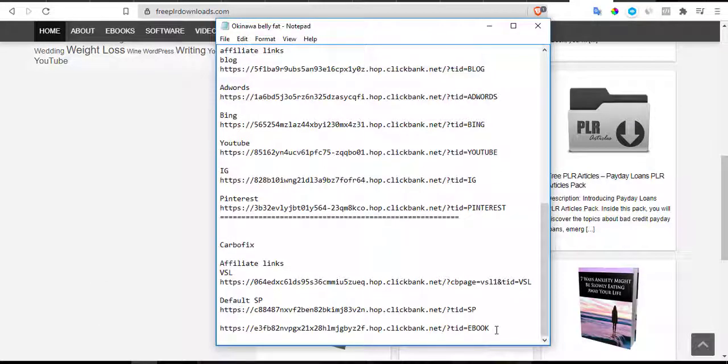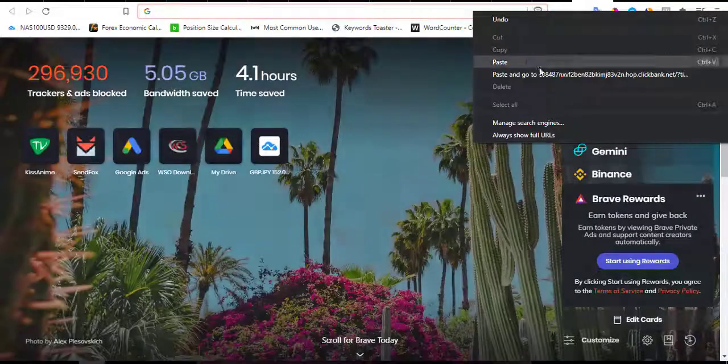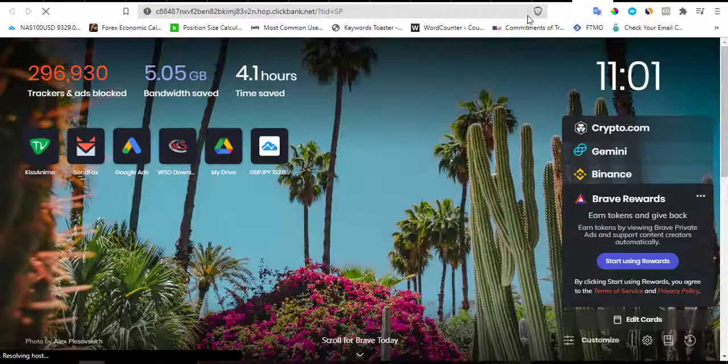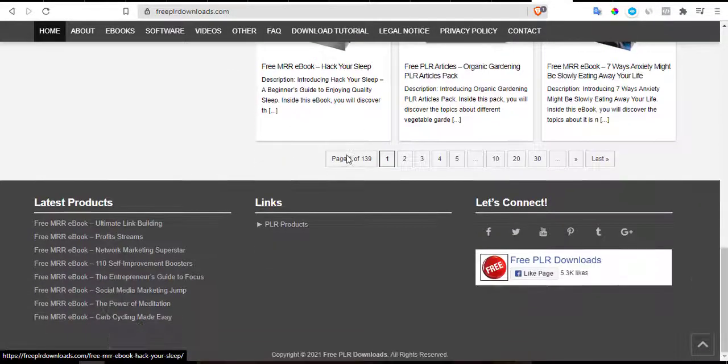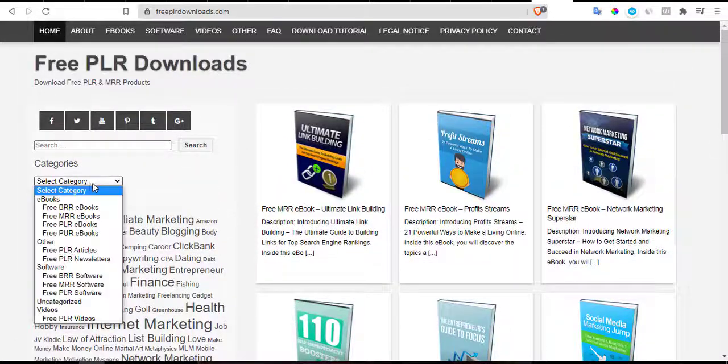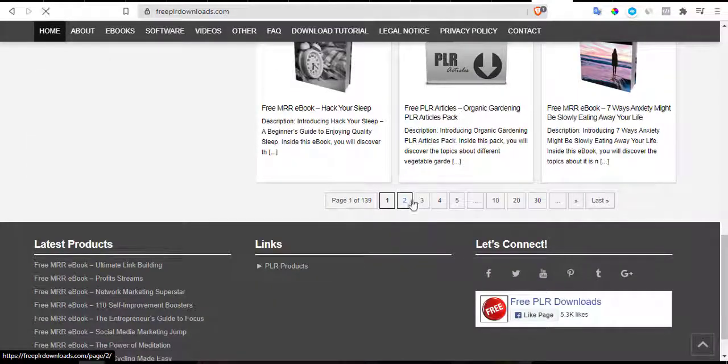Now this is the Carbofix affiliate. Let me see. This is the default LP, default sales page. So let me see what Carbofix is about. You can use a site like Carbofix that talks about metabolism and carbs, like this one, carb cycling. Alright, now you can look for other ones. You can just search them by category too, or you can just search them by typing the niche, you understand? Make money online, make money network marketing. So many different options here that you can actually follow.